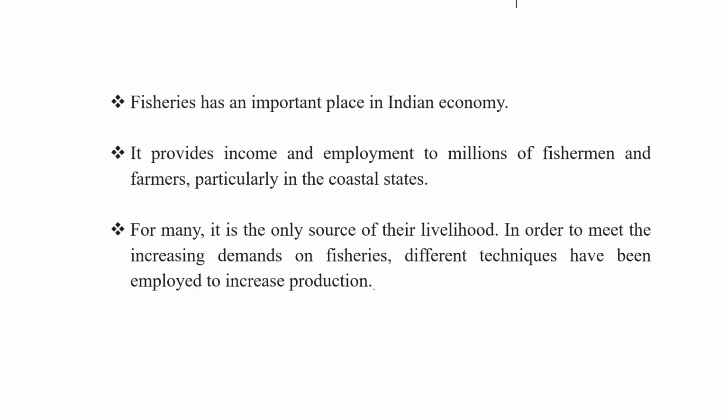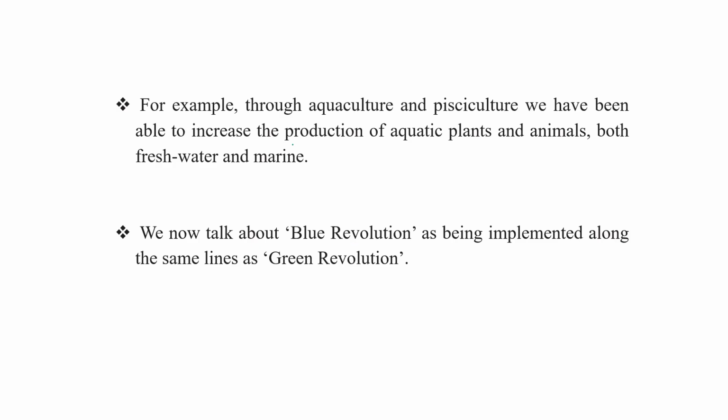Fisheries has an important place in the Indian economy. It provides income and employment to millions of fishermen and farmers, particularly those present in the coastal area. For many, it is the only source of their livelihood. In order to meet the increased demand on fisheries, different techniques have been employed to increase production. For example, through aquaculture and pisciculture, we have been able to increase the production of aquatic plants and aquatic animals, both in fresh water and marine water.